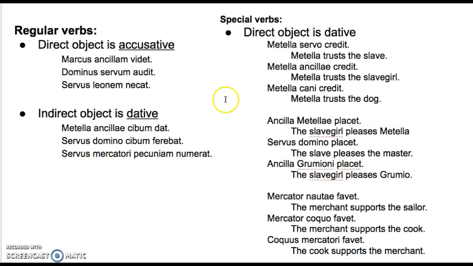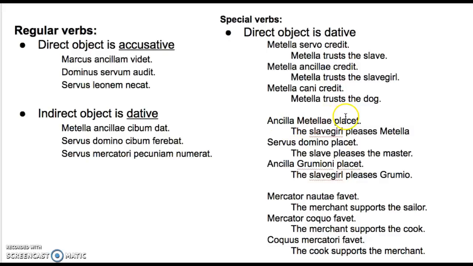The new use for the dative case is when it's the direct object of a special verb. For normal verbs, the direct object is accusative. For special verbs, the direct object is dative. Metella trusts who or what? The slave. Slave is the direct object. If this were a normal verb, slave would be accusative, but it's not a normal verb. It's a special verb, so its direct object needs to be dative. Metella trusts who or what? The slave girl is the direct object, but she's dative because this is a special verb.